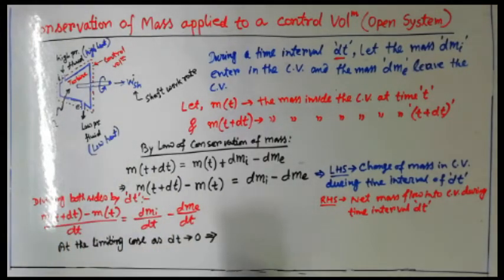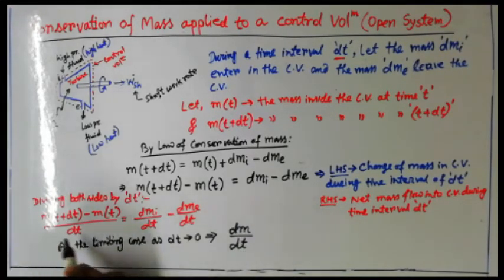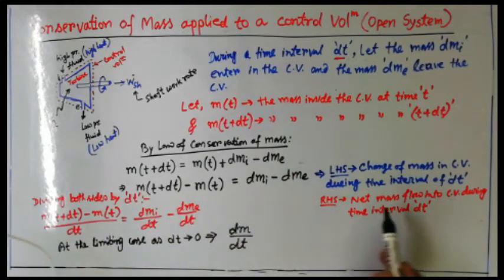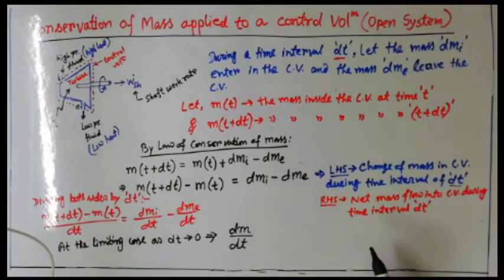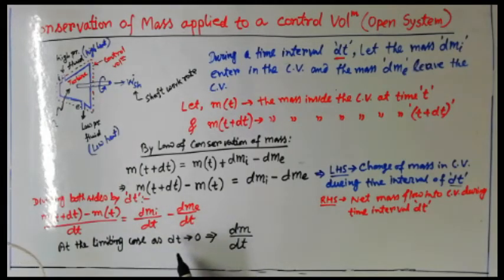Obviously this left hand side will give you a derivative of m, dm/dt, because what is dm/dt? dm/dt means change of mass with respect to time, and that is this thing, m(t+dt) minus m(t). That is the change of mass in a time interval of dt. While this left hand side comes with a limiting case, while dt tends to 0, obviously this is giving you the definition of derivative, dm/dt.